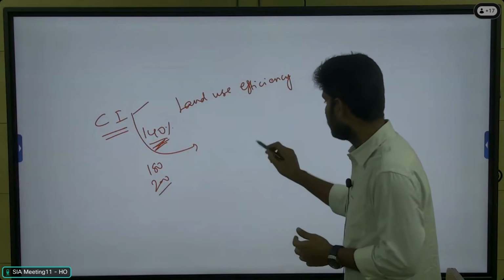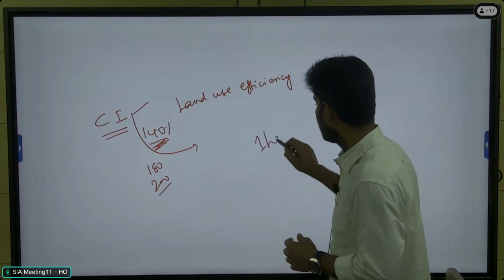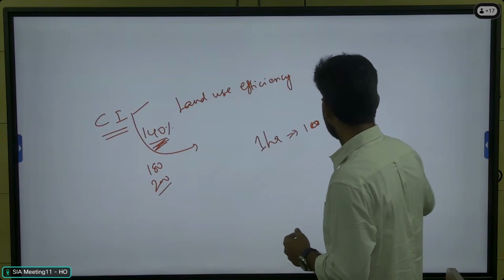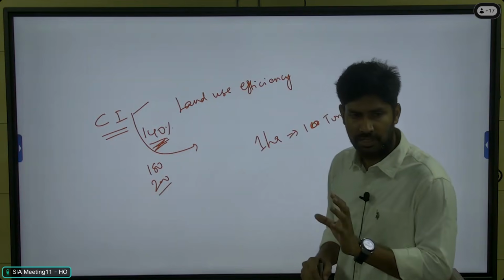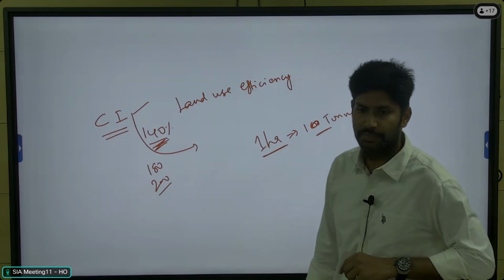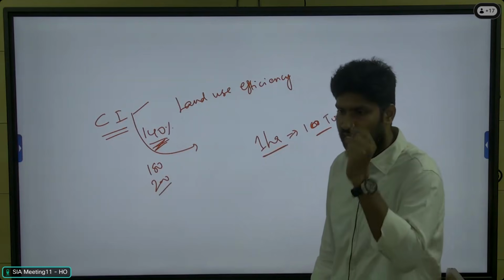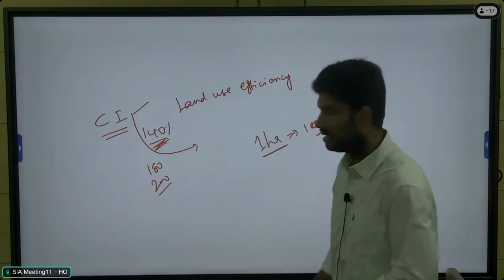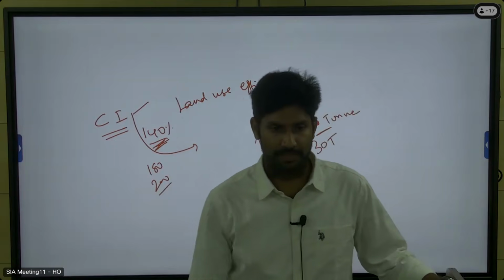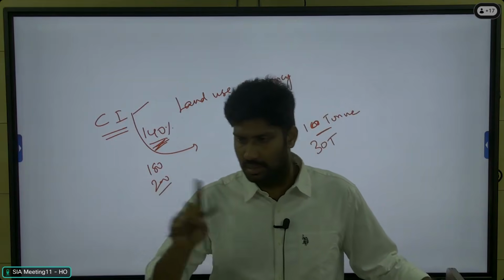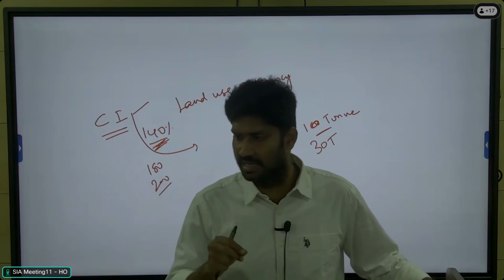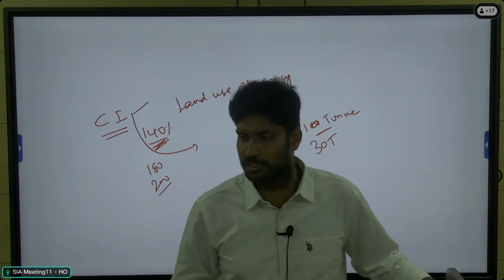Suppose a farmer gets from 1 hectare of land 10 tons of production. For the whole year, this is the yield. But if the same farmer cultivates the same land 3 times in a single year, then we can triple the production. If the land is cultivated only 1 time, the production for the whole year will be 10 tons only. But if the same land is cultivated 3 times in a single year, then we can triple the production, or at least double it.